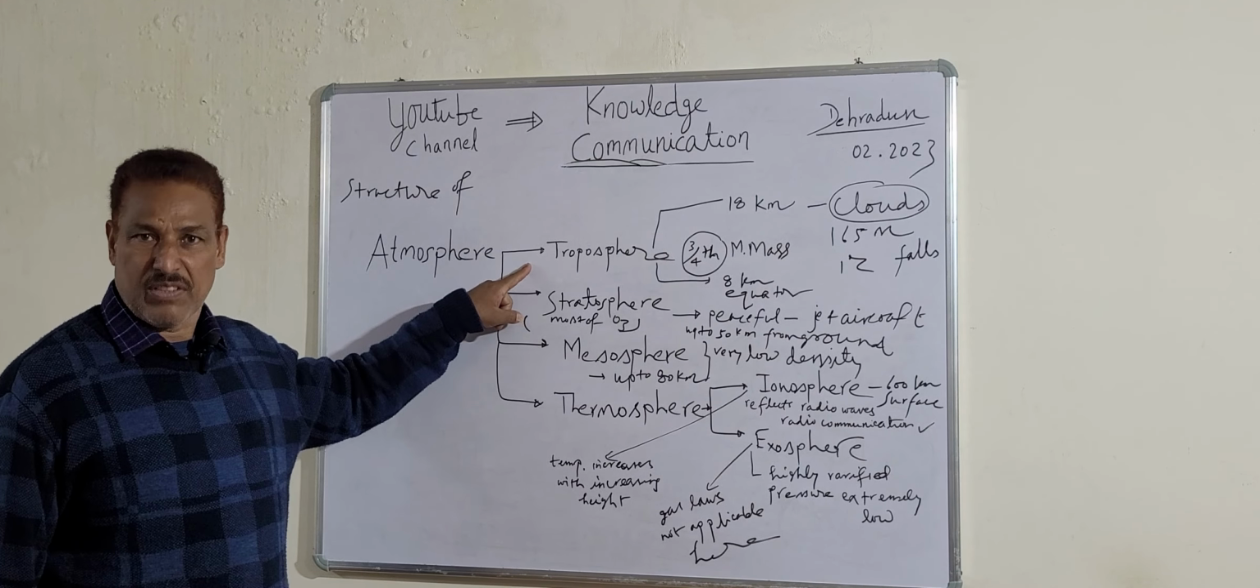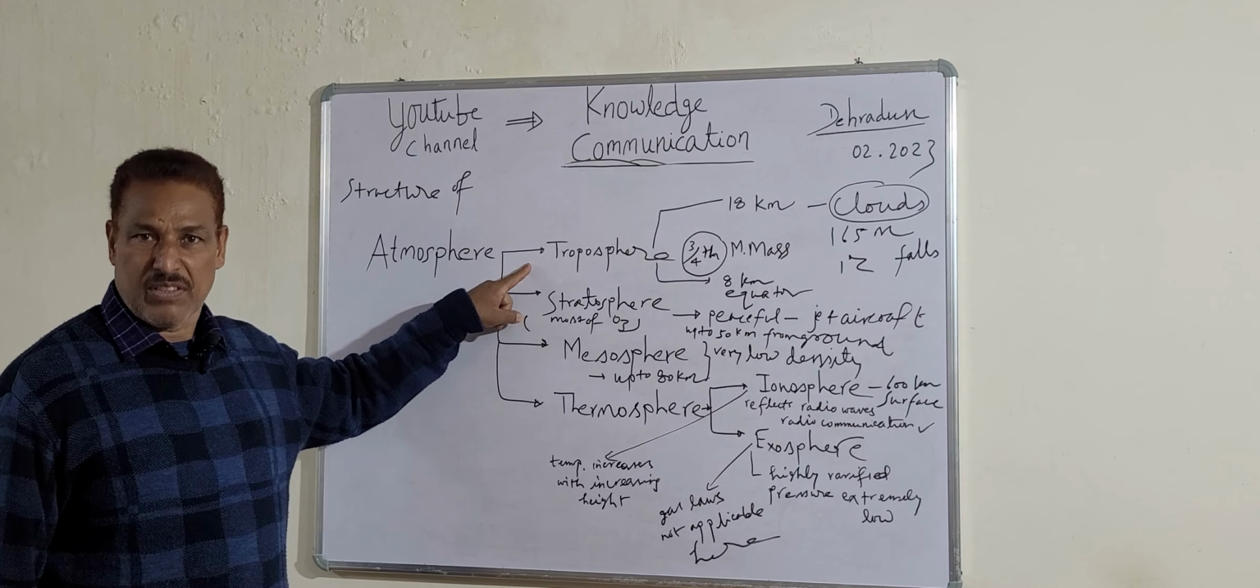This is the layer which contains all kinds of clouds. All kinds of cloud formation take place in this particular layer, the troposphere. So it is very clear that precipitation, that is rain, hailstorm, snow, everything, these processes develop, happen and conclude in this layer, the troposphere.